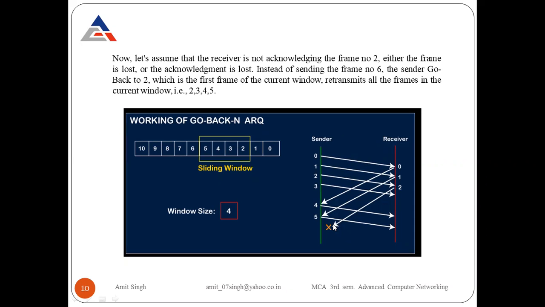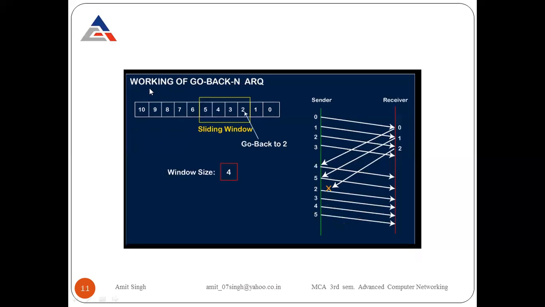Whenever I am a sender and I am not able to receive any further acknowledgement, I am not going to move the window to the right side. Only when I receive the acknowledgement of the next frame, only under that condition, do I slide the window forward. What will happen here? The window remains the same. Why? Because the acknowledgement is not received by the sender. Clear?